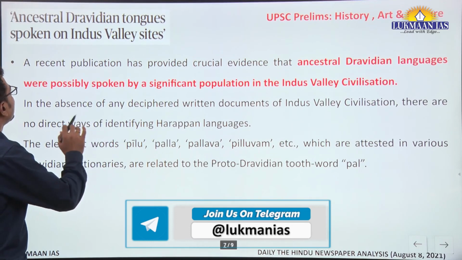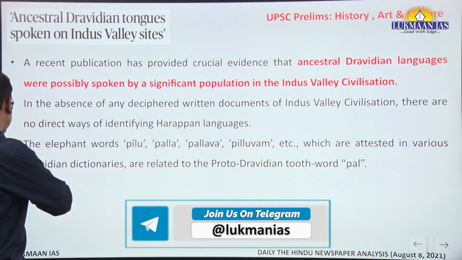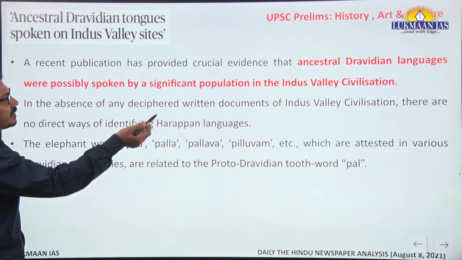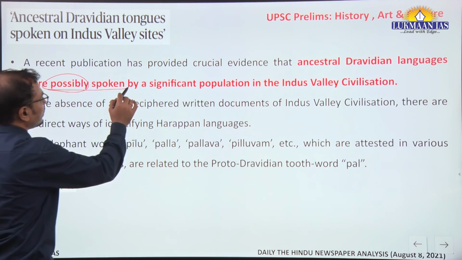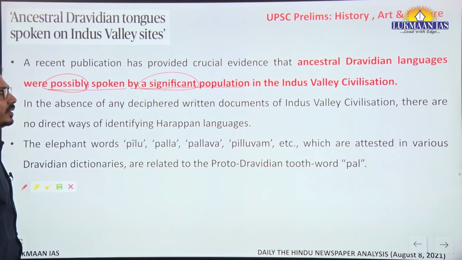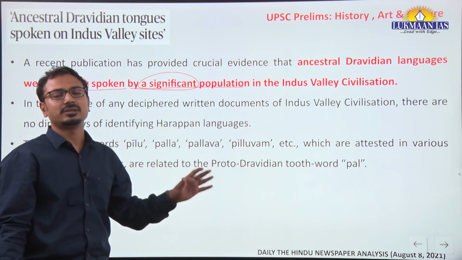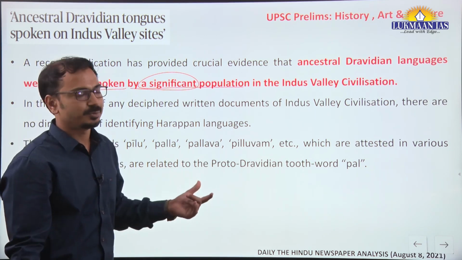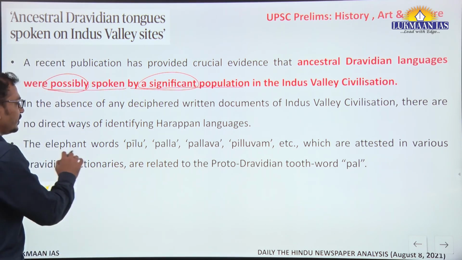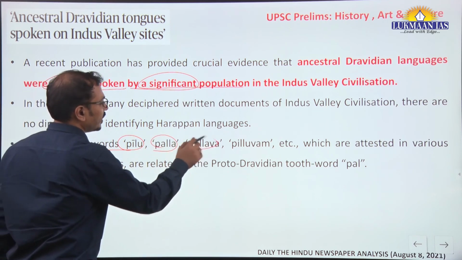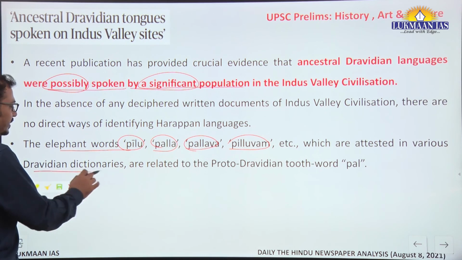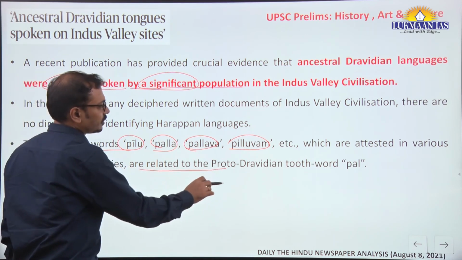Ancestral Dravidian tongues spoken on the Indus Valley sites. One paper publication talks about how ancestral Dravidian languages were possibly spoken by a significant population in the Indus Valley civilization. Some of the words and letters were analyzed by the experts, and they are saying that they have some kind of similarity. For example, the elephant words Pilu, Palla, Pallava, Pilluvam, which are attested in various Dravidian dictionaries, are related to the Proto-Dravidian tooth word Pal.